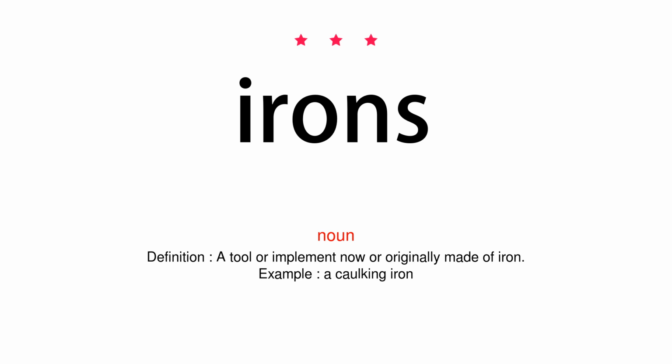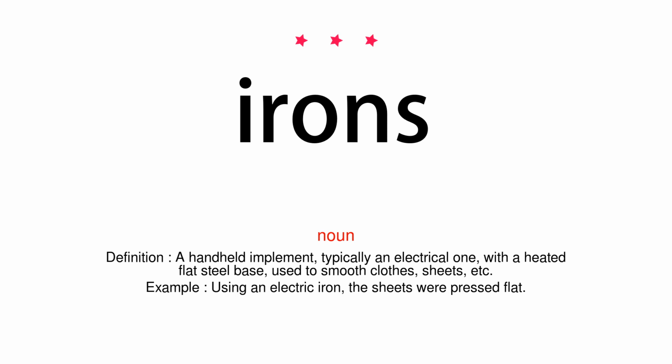Example: a caulking iron. Noun. Definition: a handheld implement, typically an electrical one, with a heated flat steel base, used to smooth clothes, sheets, etc. Example: using an electric iron, the sheets were pressed flat.